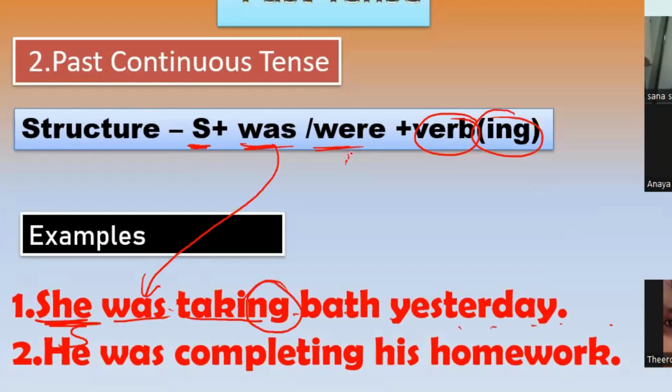Come on students, tell me yes or no. Come on, respond. Am I audible?